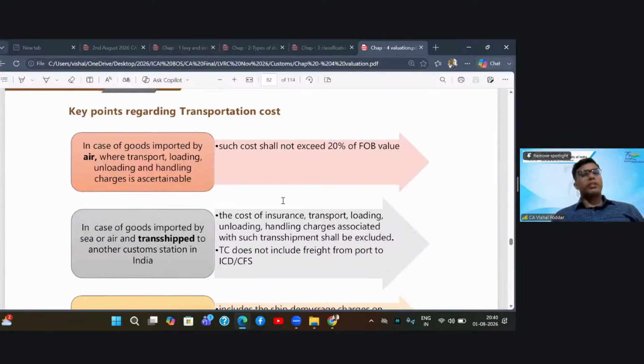Very important, where your goods are coming by air. So in the question, air freight is given. If it is given, now the rule was: if actual is given, you take the actual freight. But if the freight is air freight, then you have to ensure that it will not exceed 20% of FOB. It means your actual freight given in the question, compare it with 20% of FOB, whichever is lower, that freight